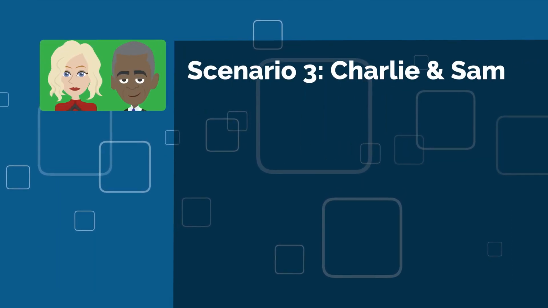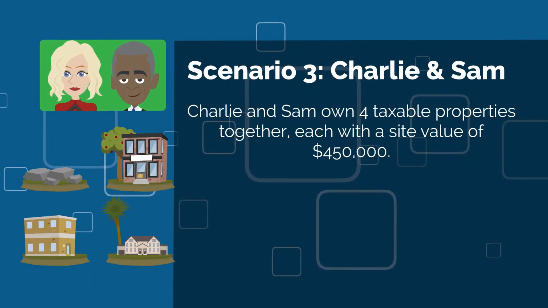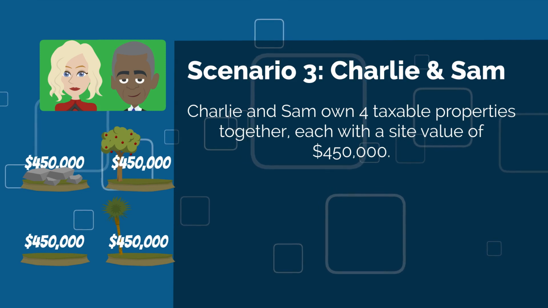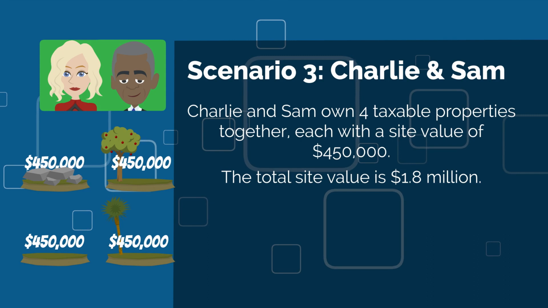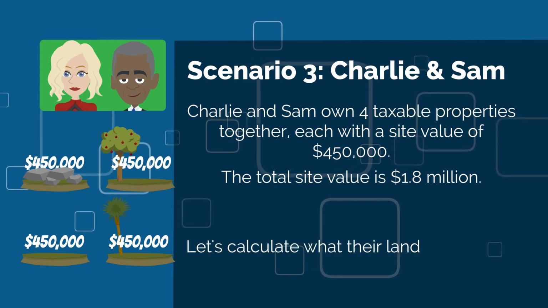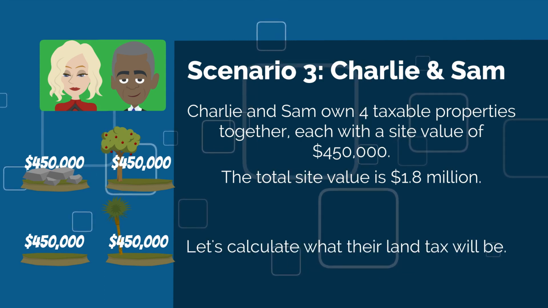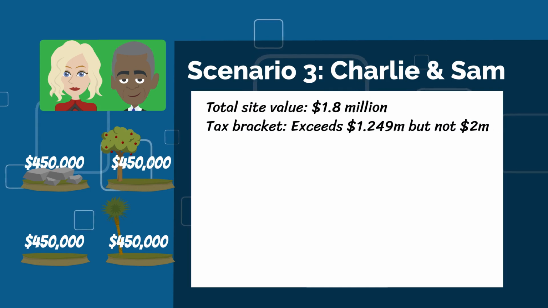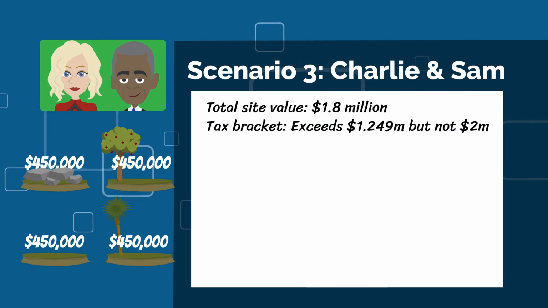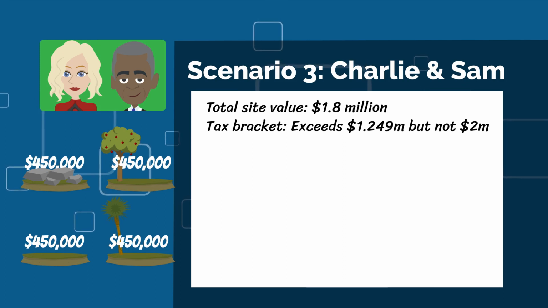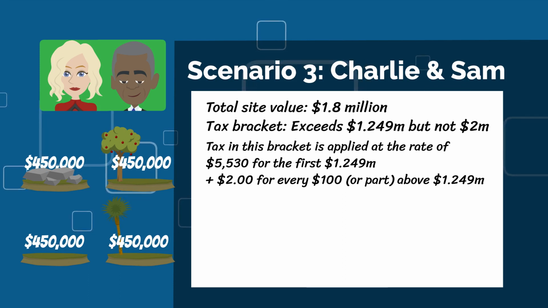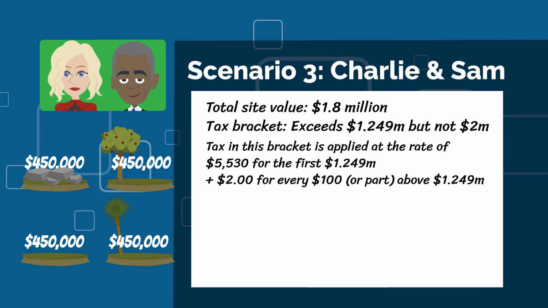Charlie and Sam own four taxable properties together, each with a site value of $450,000. The total site value is $1.8 million. Let's calculate what their land tax will be. Land tax is calculated on a total site value of $1.8 million. Land tax on $1.249 million is $5,530.